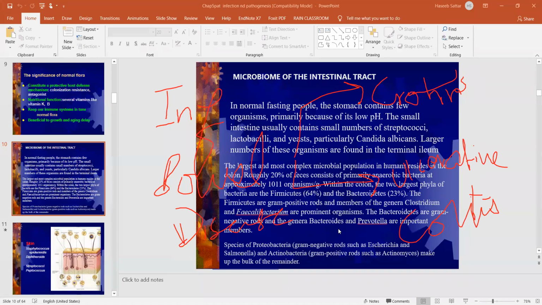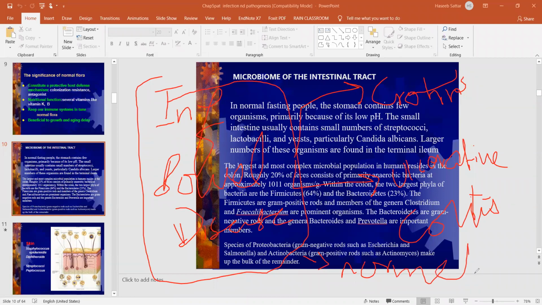That is why, you are just in third year, so in internal medicine, when you study these diseases, Crohn disease, ulcerative colitis, one of the treatments for inflammatory bowel disease is that we give normal flora. Nowadays this normal flora is known as probiotic. Have you heard this name, probiotics? Yes, sir.